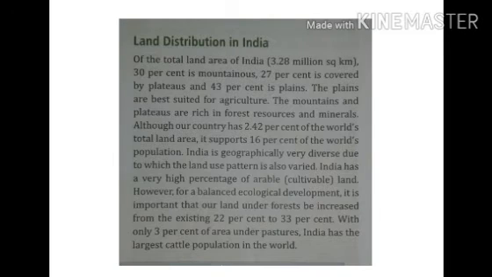Children, of the total land area of India, that is 3.28 million square kilometers, 30% is mountain, 27% is covered by plateaus, and 43% is plain. The plains are best suited for agriculture. The mountains and the plateaus are rich in forest resources and minerals.